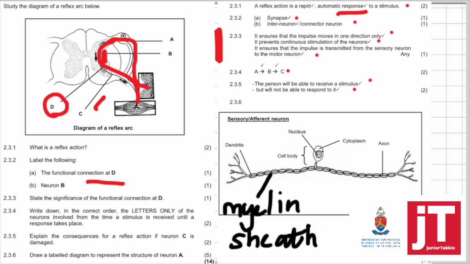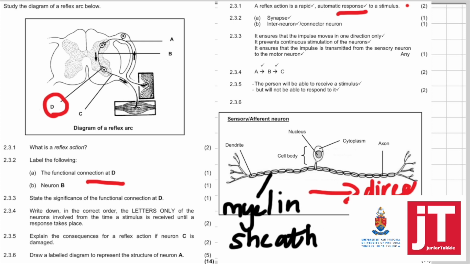And 2.3.6, they want you to draw a labelled diagram to represent the structure of A. They want you to draw a sensory neuron. Now this is how you draw a sensory neuron, very important, with the cytoplasm, the cell body, and the nucleus, axon, dendrite, don't forget the myelin sheath, and then, very important, have the direction of the impulse. Let's put that here, direction of impulse.